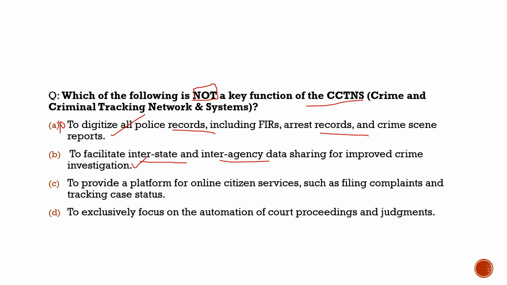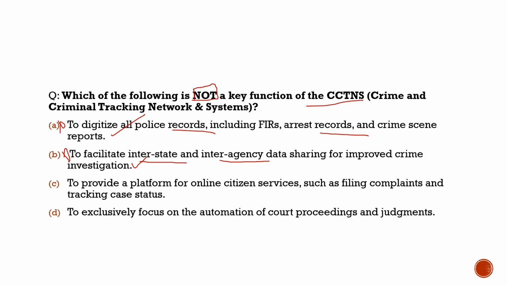100% with respect to CCTNS, but with respect to the question, incorrect. Earlier, if you had filed an FIR for another agency, to get that FIR copy was very difficult. The sharing was not that smooth. So with the help of CCTNS, it has facilitated interstate and interagency data sharing and improved crime investigation.